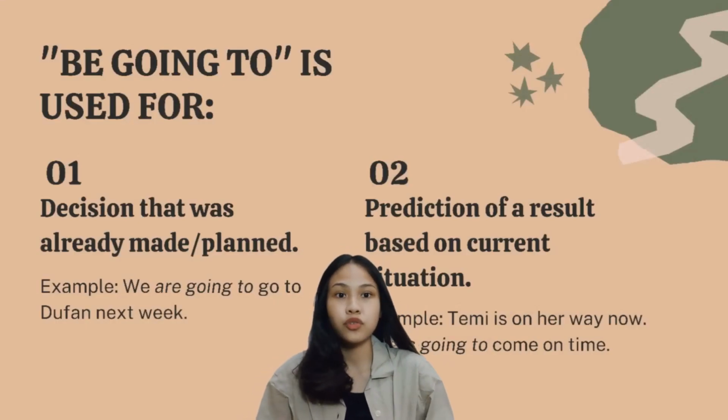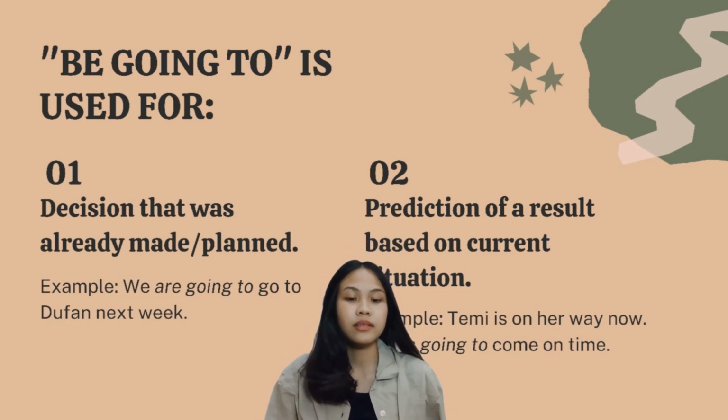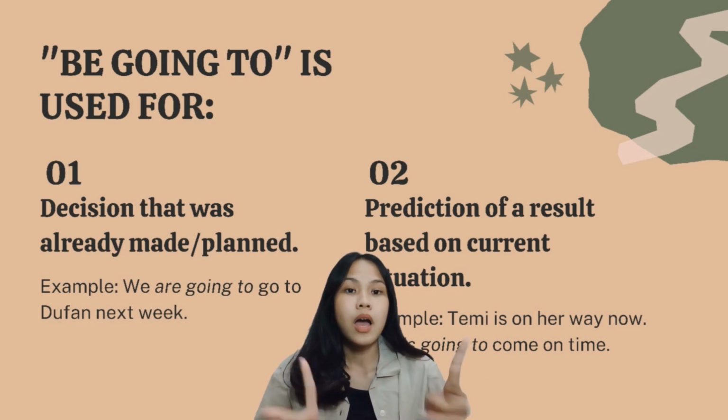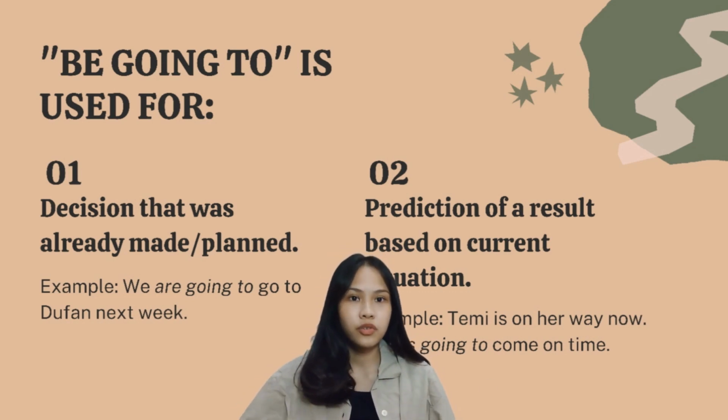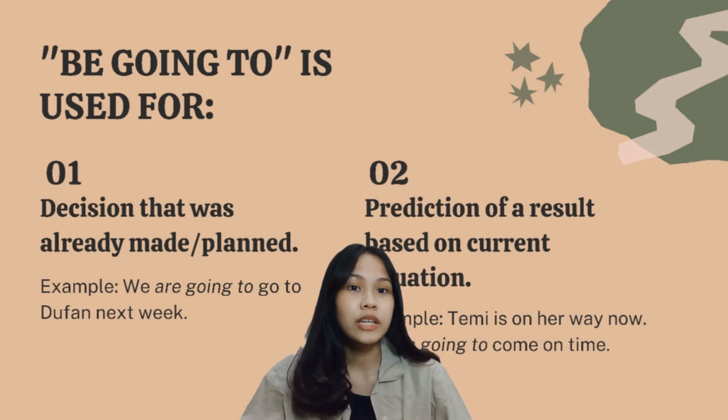Meanwhile, be going to is used for a decision that was already made or planned. For example, we are going to have fun next week. And the second one, be going to is used for a prediction of a result based on the current situation. For example, Tammy is on her way now. She is going to come on time.